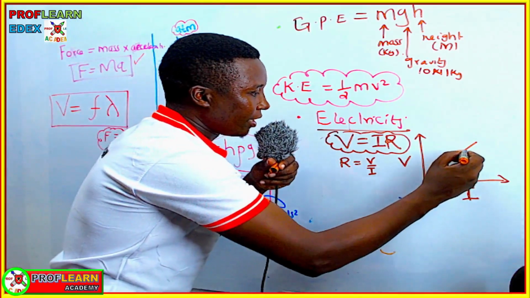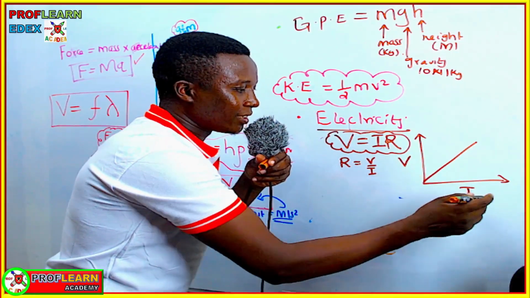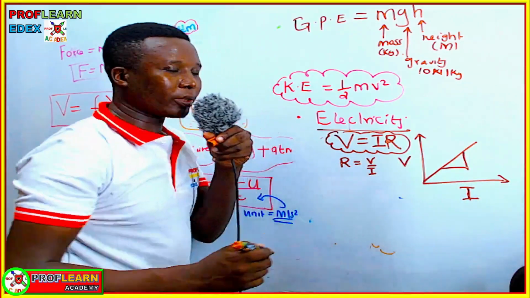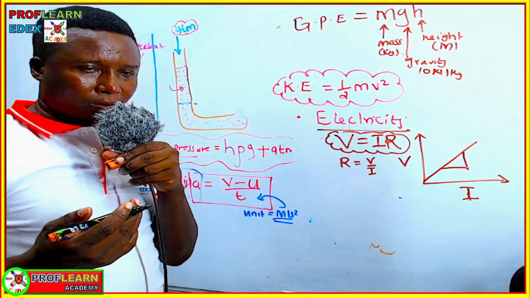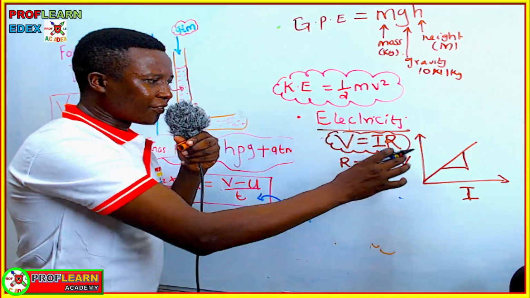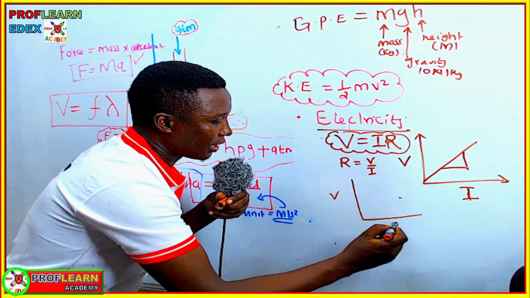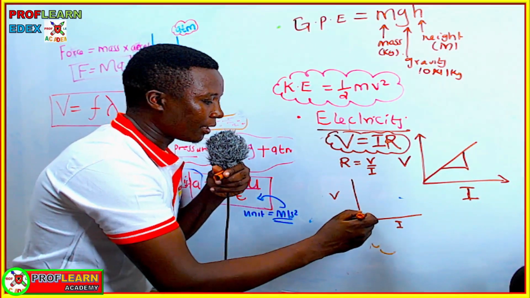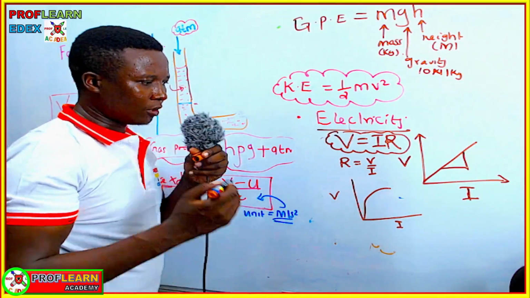So remember, from the voltage-current graph, if you work out the gradient, that's going to give you the resistance of a given material. Now, on that note, there are different graphs that we are going to have here. If you are talking of a graph of voltage against current for a bulb, you are going to have a graph that is like that, right?